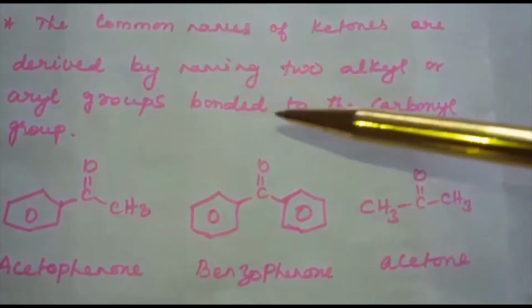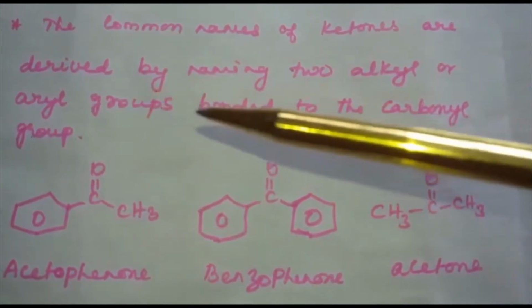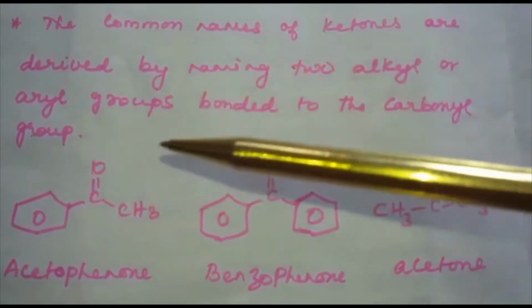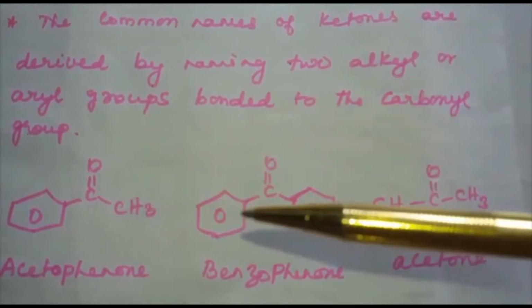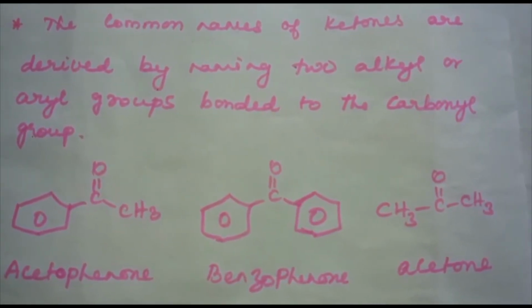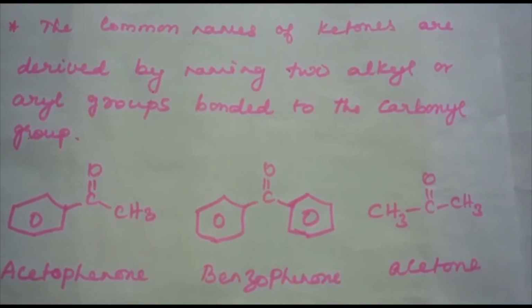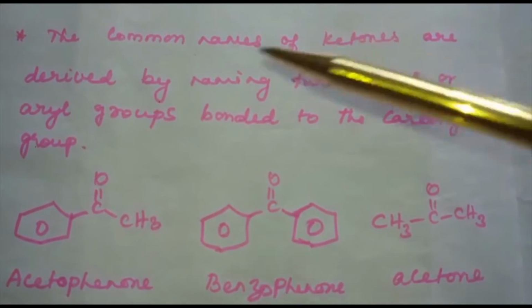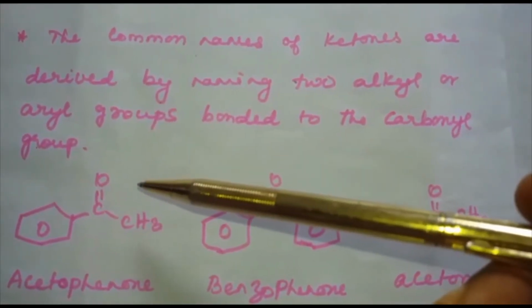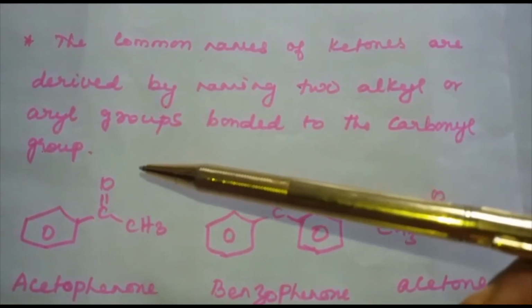The common names of ketones are derived by naming the two alkyl or aryl groups bonded to the carbonyl group. The location of substituents is indicated by the Greek letters alpha, alpha dash, beta, beta dash and so on, beginning with the carbon atoms next to the carbonyl group, indicated as alpha, alpha dash.